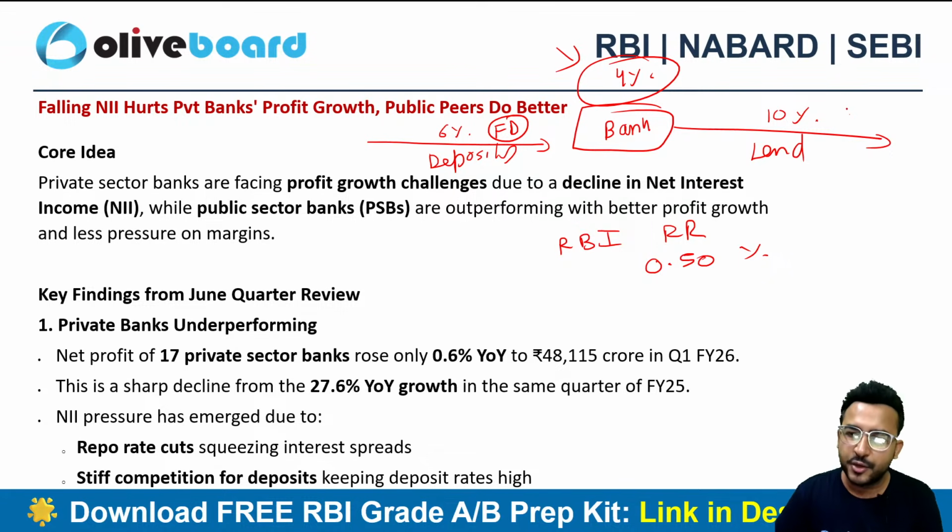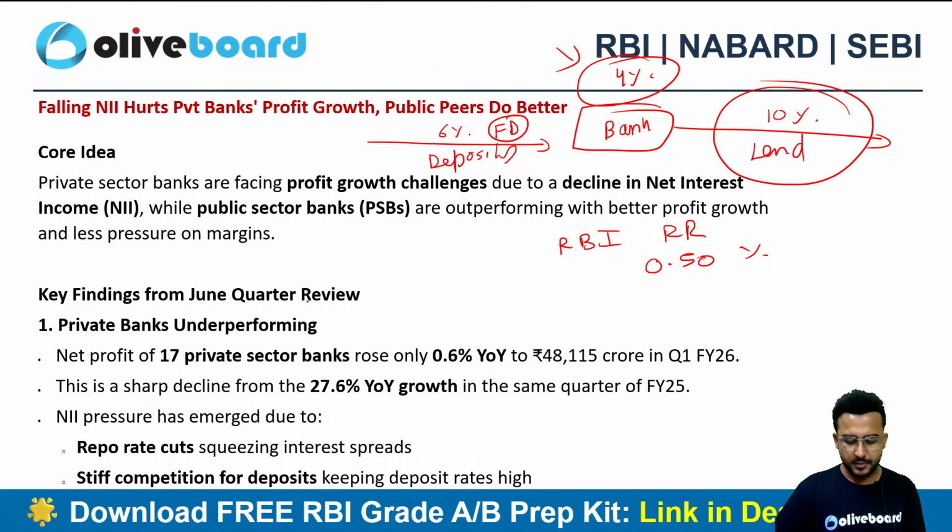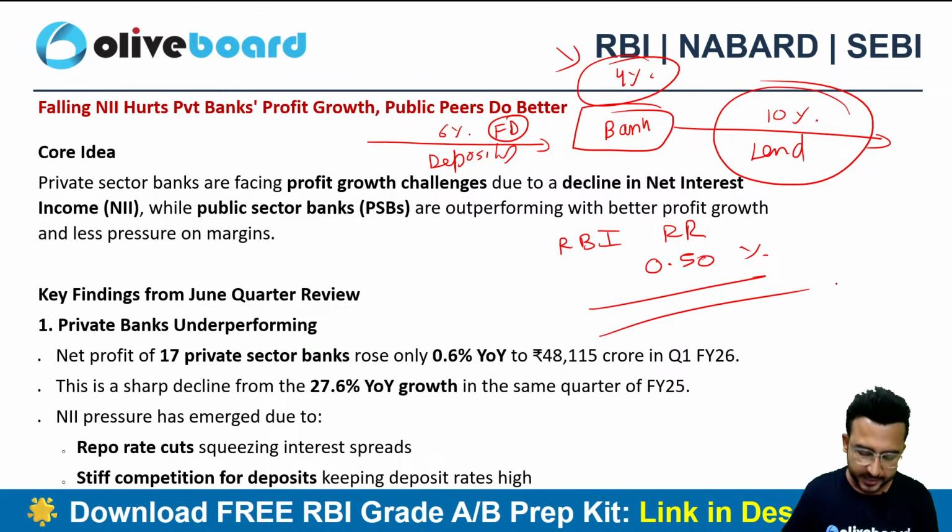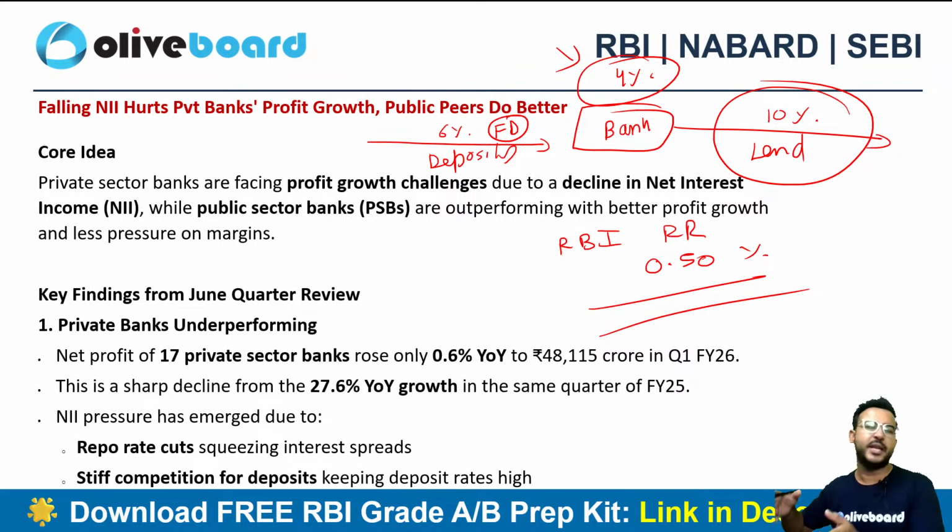Because the revenue takes a hit directly. Whatever you are earning on the lending will be immediately impacted by the repo rate. Why? Because it's based on some benchmark. Ultimately, it's based on some benchmark. Whereas